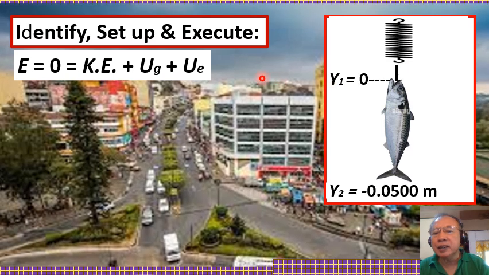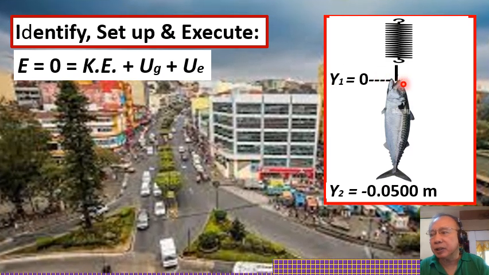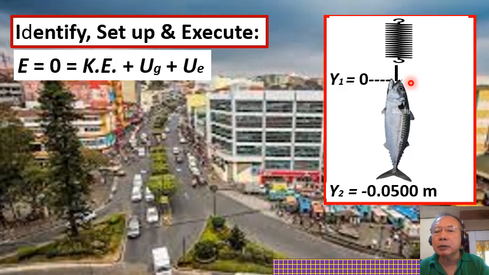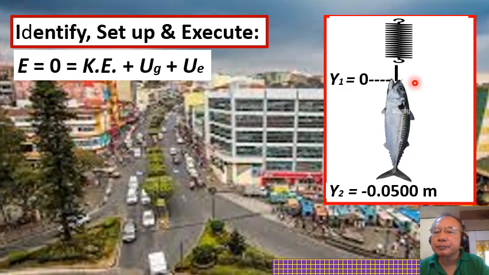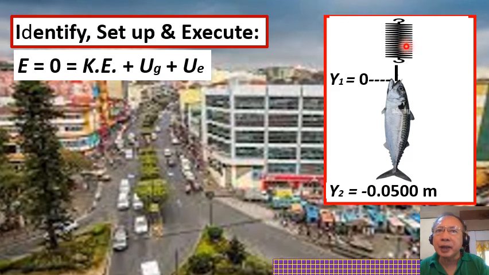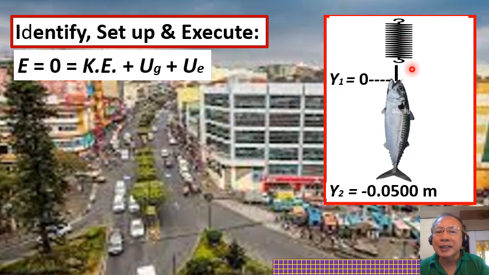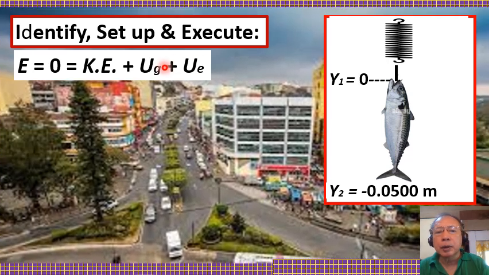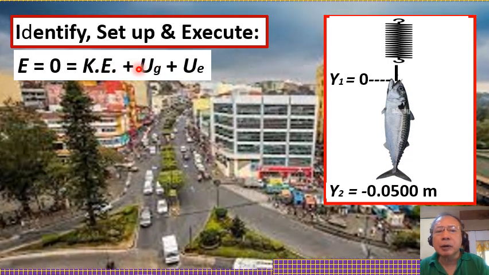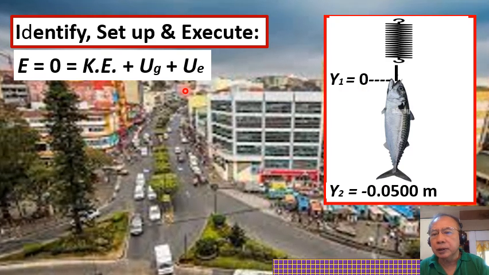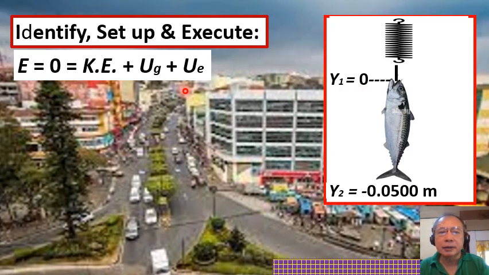And likewise, it has zero elastic potential energy because it was emphasized in the question that initially the spring is neither compressed nor stretched. So the sum of all these forms of energy must be equal to 0 initially.